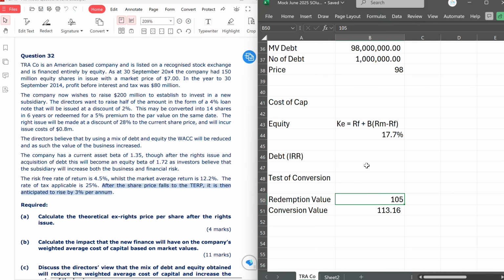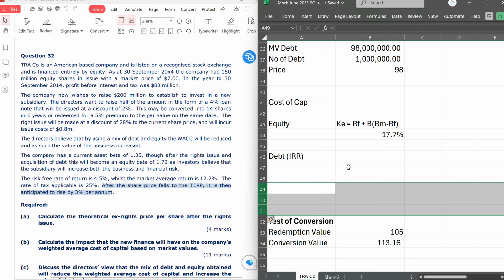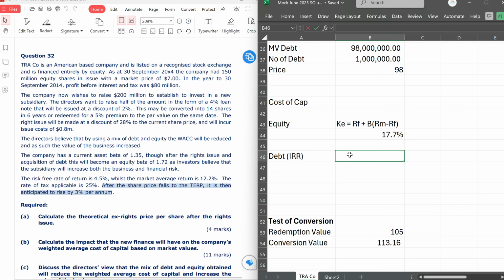So now we can calculate our IRR and plot our cash flow because we've seen that conversion will take place and not redemption. So let me keep this a bit down so we can plot the cash flow. So we have the year here. I'm going to have the cash flow. I'm going to have the discount factor.